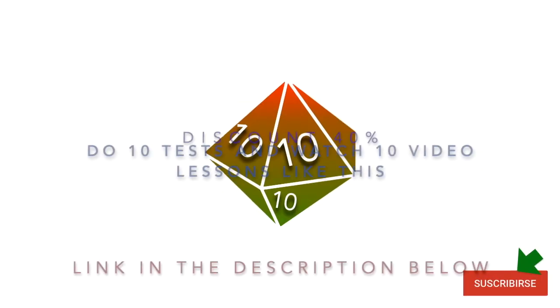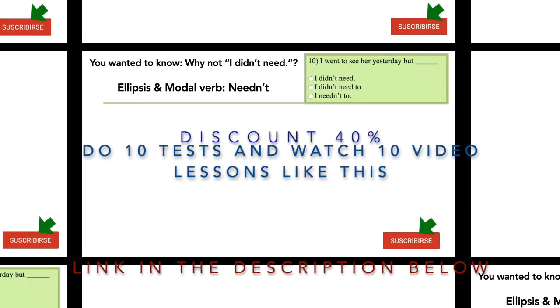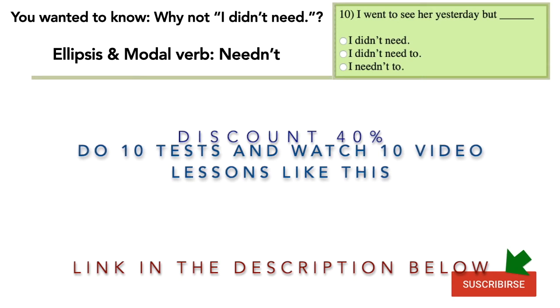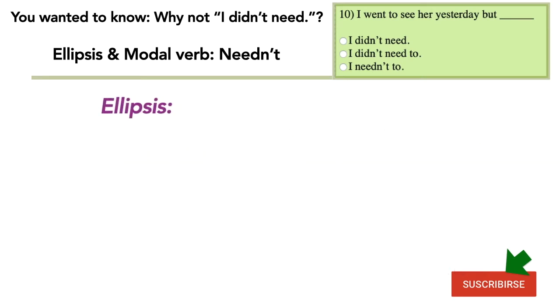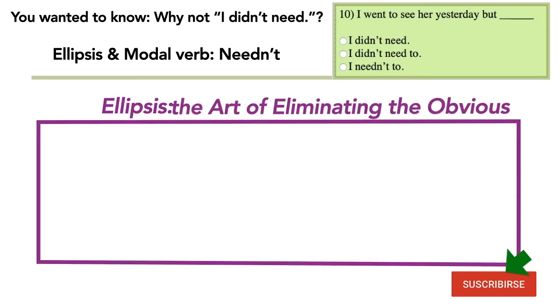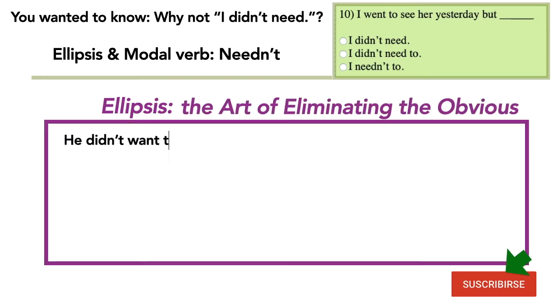Let's go now to question 10. I went to see her yesterday, but blank. The options are I didn't need to, I needn't to. This is a case of ellipsis. What is this? It's the art of eliminating the obvious. Let's see it with an example.